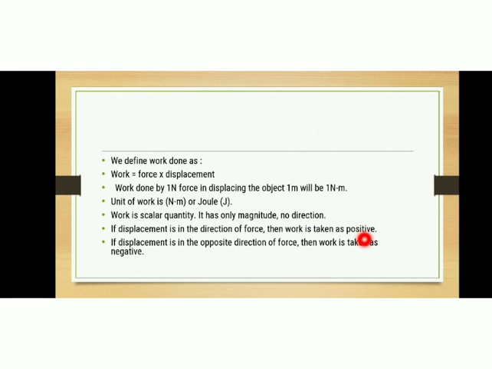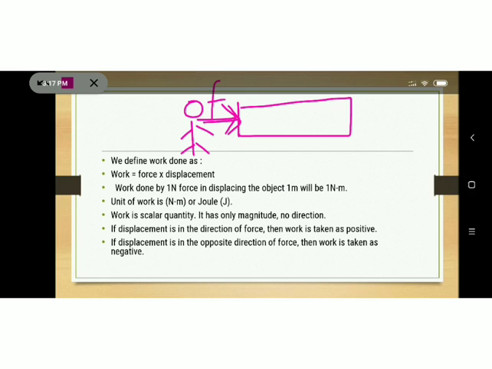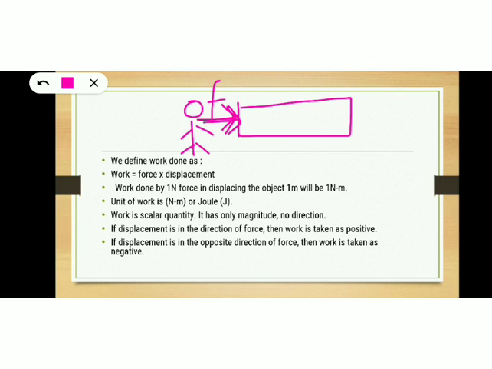So, consider one example. Consider a bench. Now, you are standing here. You push this bench by applying a force in this direction. So, what is the direction of force? Force is applied towards the right.